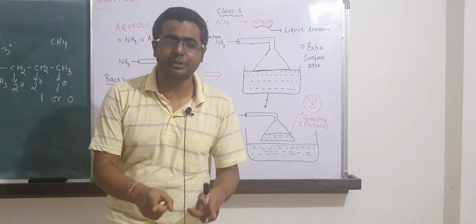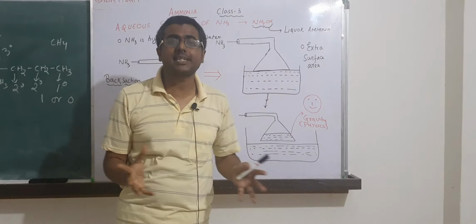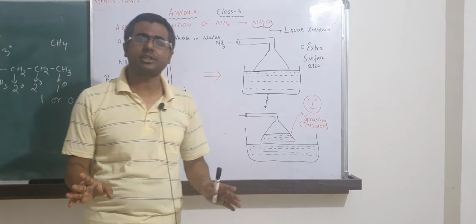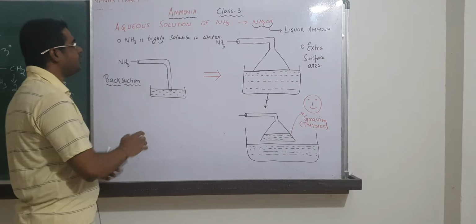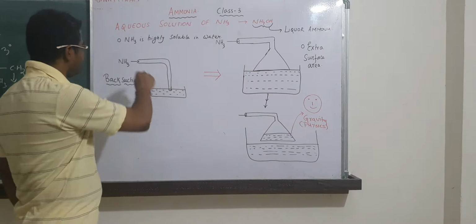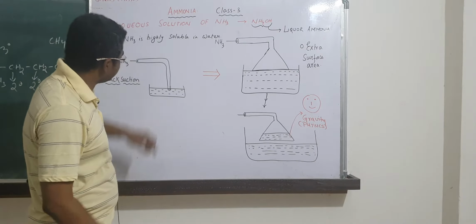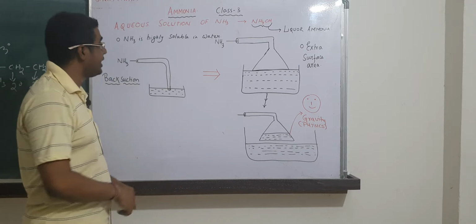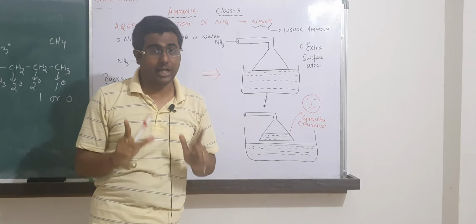So today we are going to understand the theories and principles, the physics and chemistry behind it, and ensure that we understand this properly. Okay guys, so first thing is I need to solubilize ammonia in water. So ammonia is getting prepared. I connect a pipeline into water like this, and if you put this ammonia over here, what happens? Ammonia is highly soluble in water.